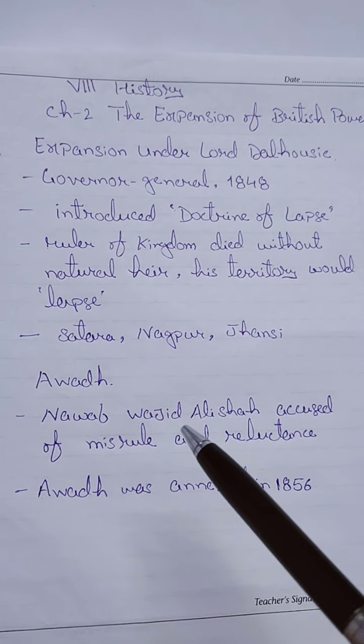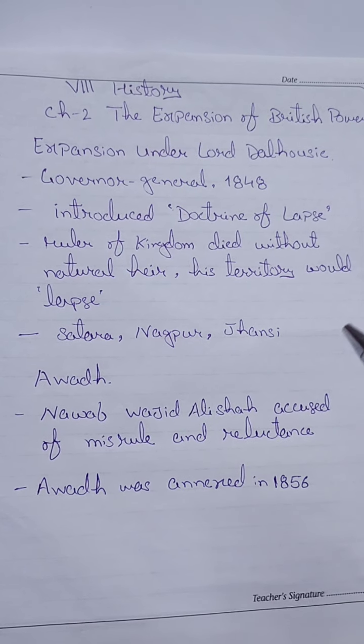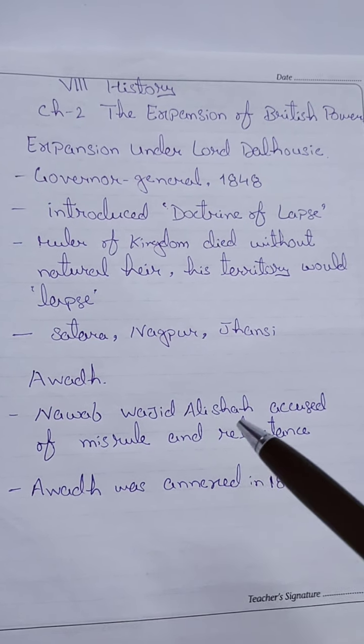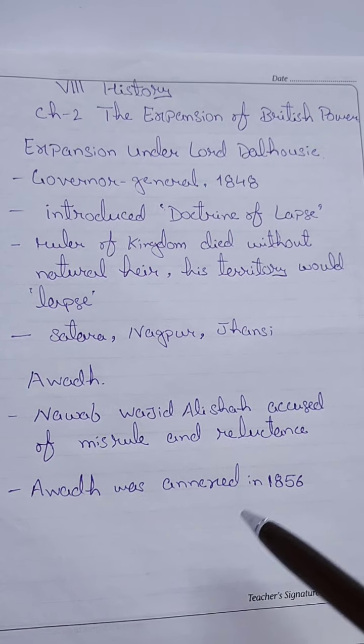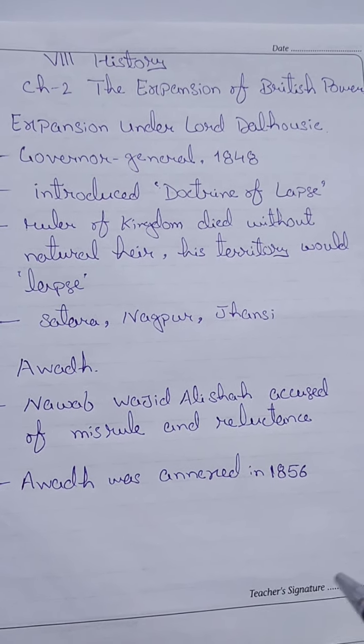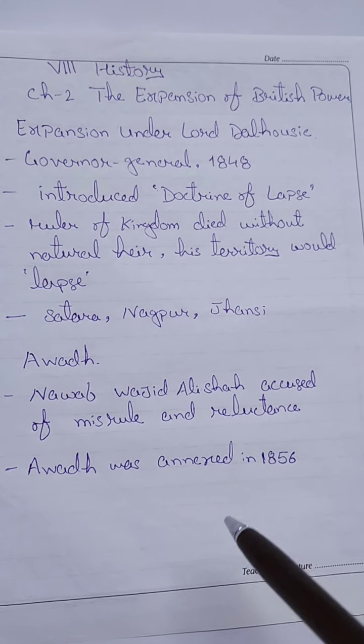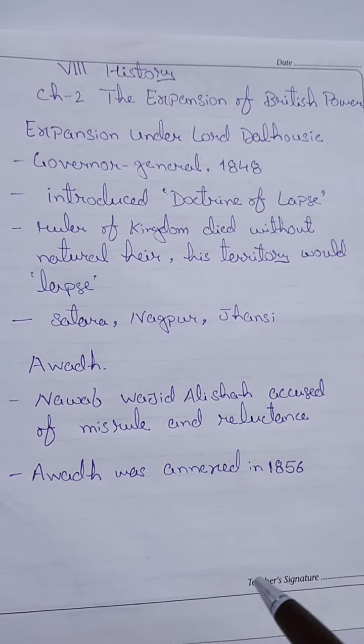On the grounds of reluctance and misrule, he was accused of misgovernance, and Dalhousie ordered the annexation of Awadh in 1856. This is how the Britishers brought the entire India under their control.